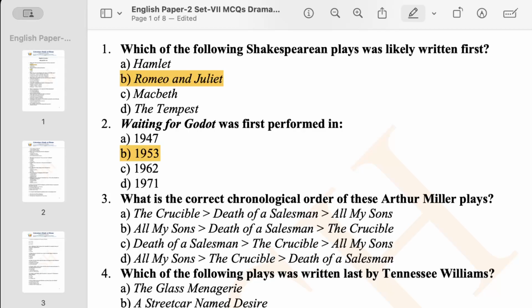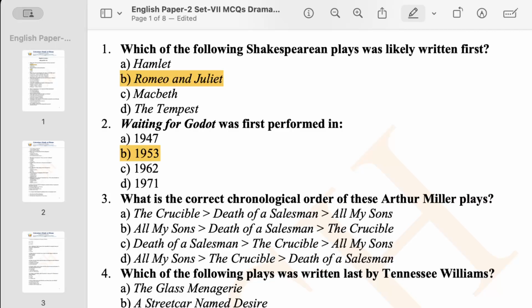What is the correct chronological order of these Arthur Miller plays? As you know, Arthur Miller is a stalwart figure of American literature, and in the arena of playwriting, he is a supreme figure.